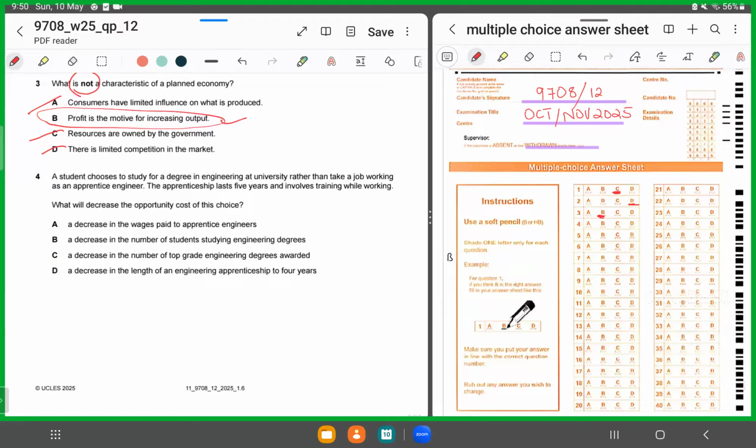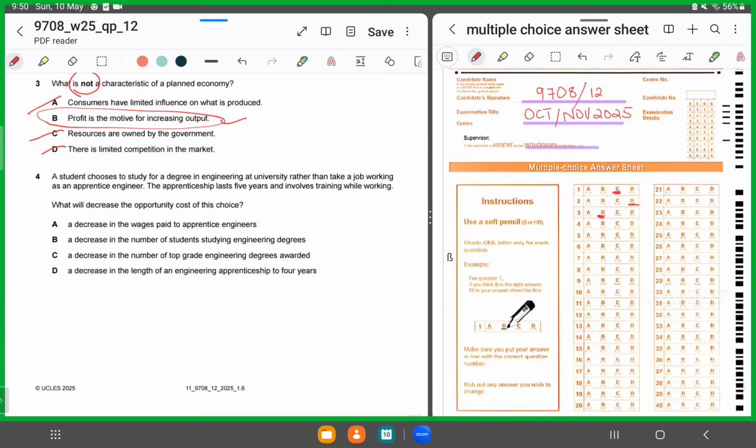So if he pursues studying, what would reduce the opportunity cost of this decision? This means his decision of choosing to study would be beneficial. Reread the question.